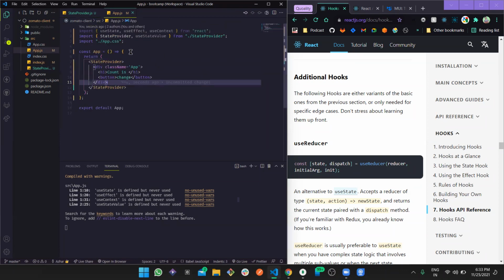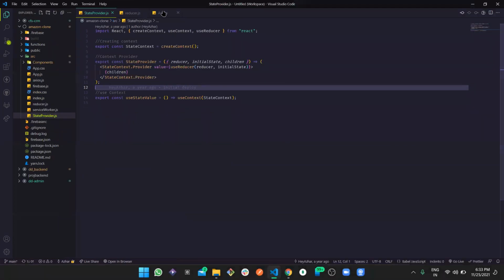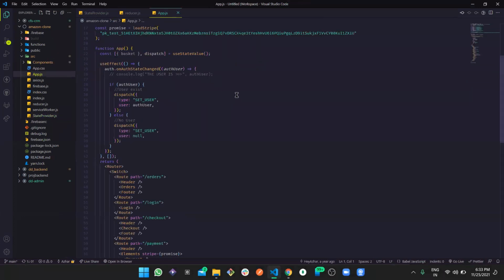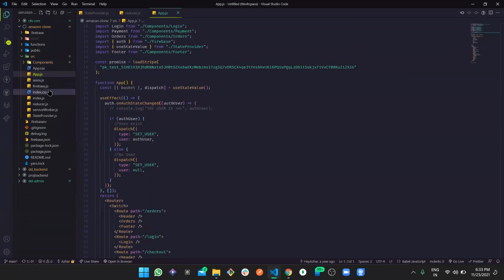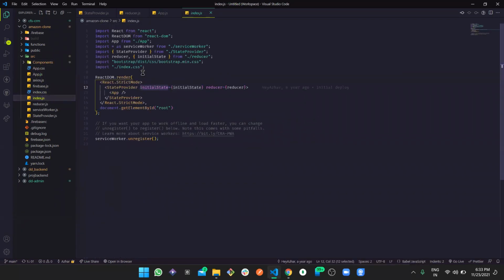Now let's move forward. Okay, so our state provider, the state management, is now ready. Now we need to understand there are a few more things coming together. So to understand those, let's understand what state is, like in this entire project, what is state and what kind of state we need here, then we can move forward.